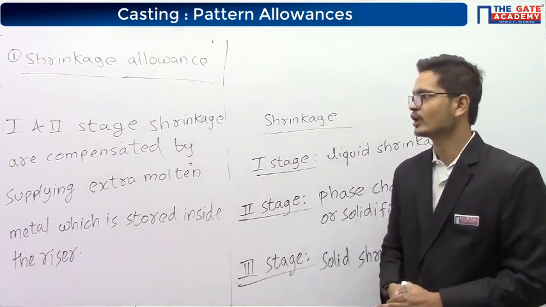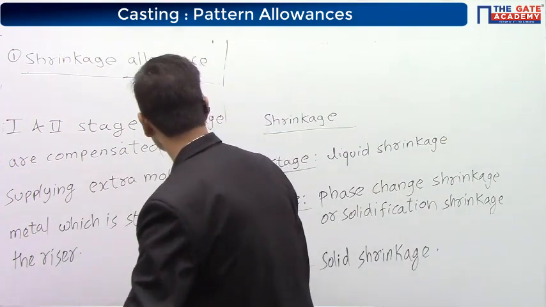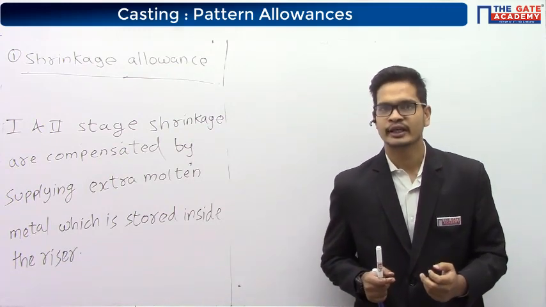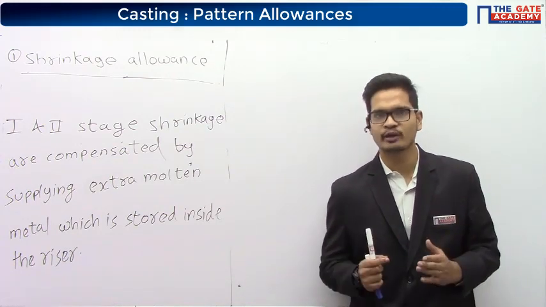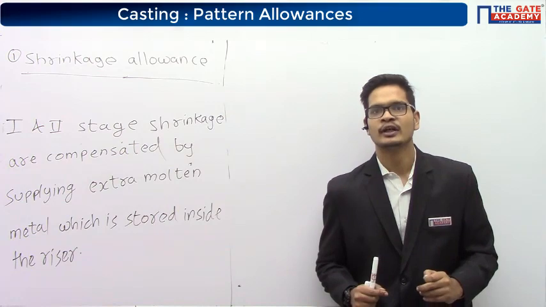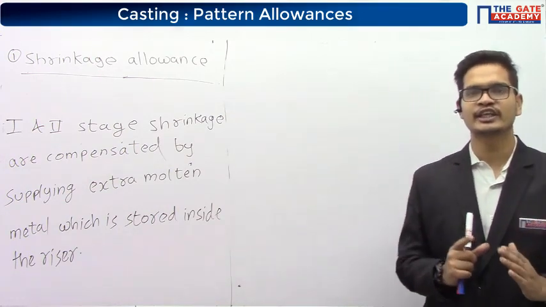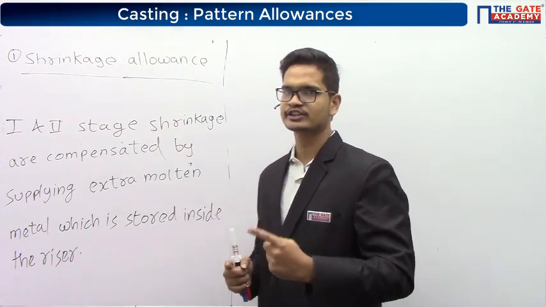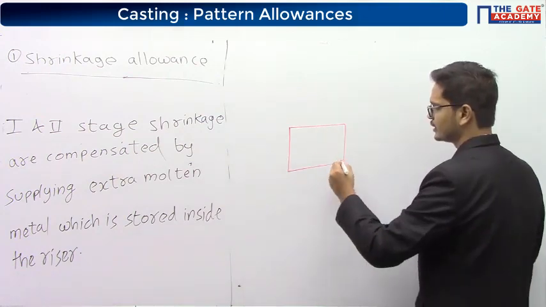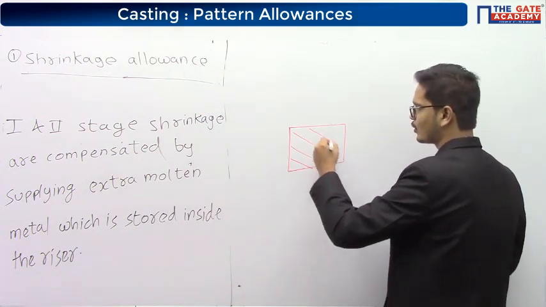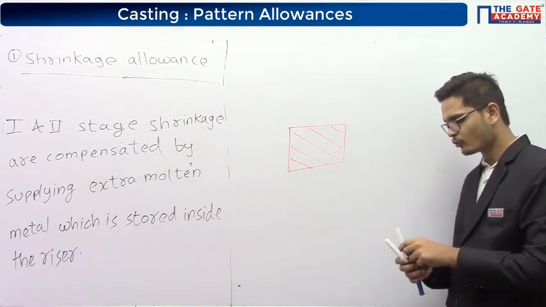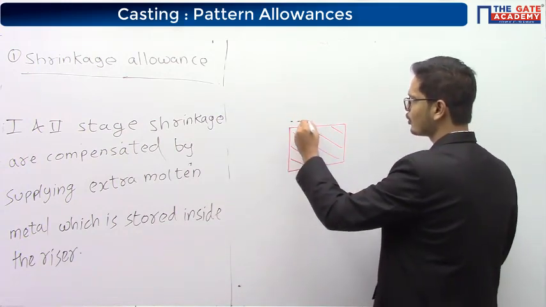Okay. So what happens in the third stage? In the third stage, the phase of the metal is solid. We can't call that molten metal. So this time, if you want to compensate whatever shrinkage is taking place, you would supply extra molten metal. Let's say there is a portion that has already solidified, but it is slightly smaller than what you want. So you are trying to supply more molten metal.